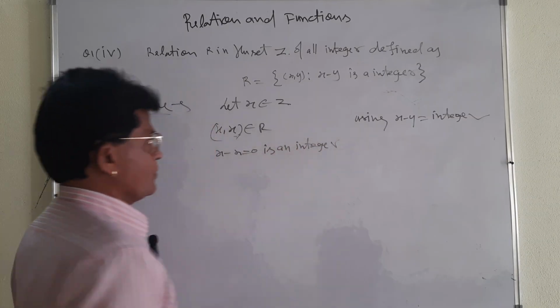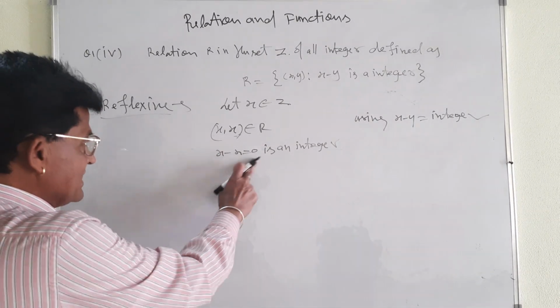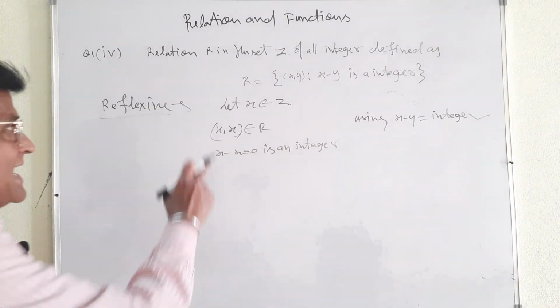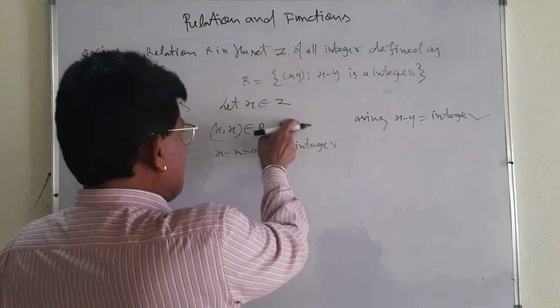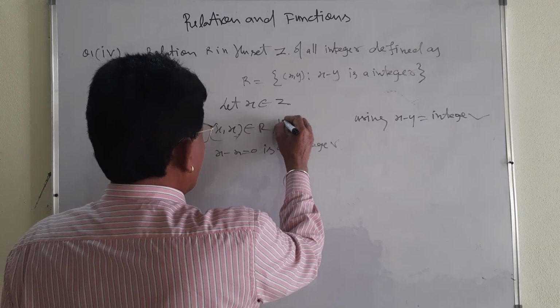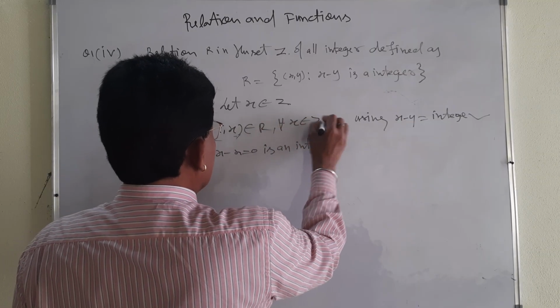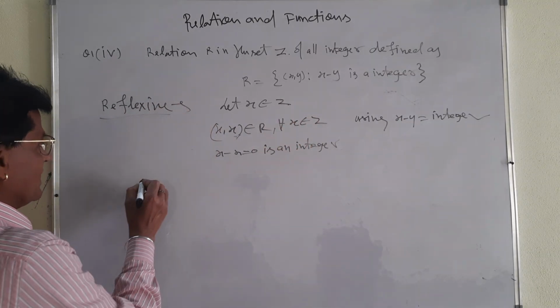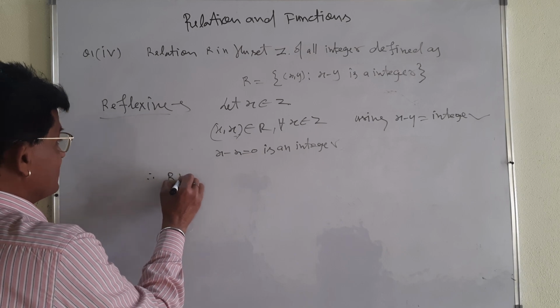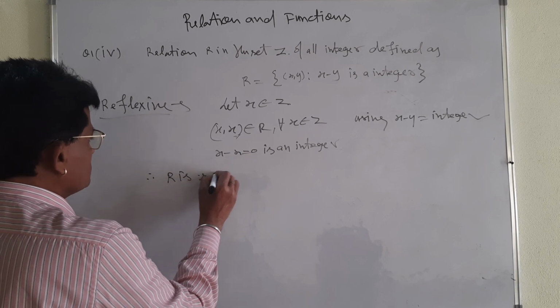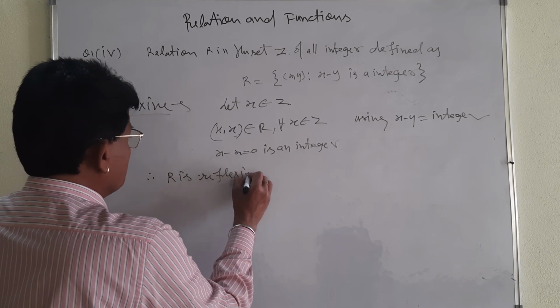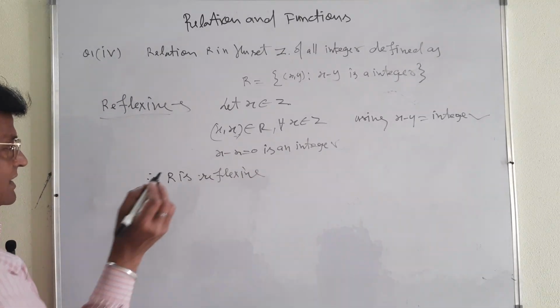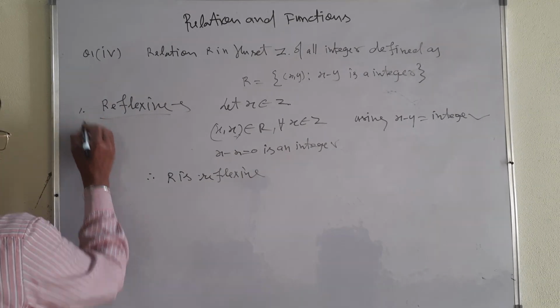Like that we will have to prove, because their difference is an integer. For all x belonging to Z, I have given already, then what will you say? R is reflexive. Okay?